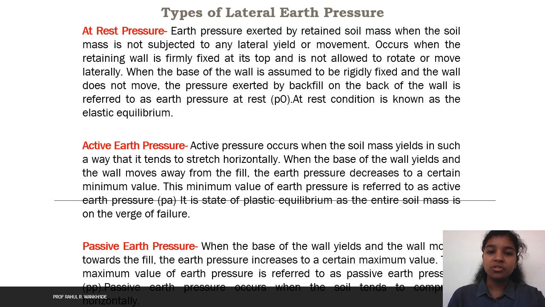In active earth pressure, the wall moves away from the backfill, and in passive earth pressure, the wall moves toward the backfill. When the base of the soil mass is held and the wall moves towards the backfill, the earth pressure increases to a certain maximum value. That maximum value of the earth pressure is referred to as passive earth pressure. Passive earth pressure occurs when the soil mass is compressed horizontally.